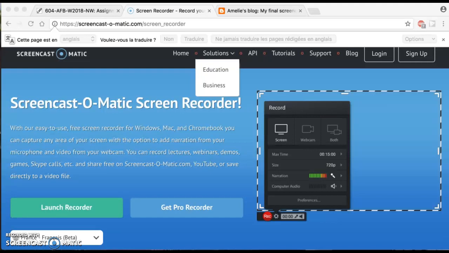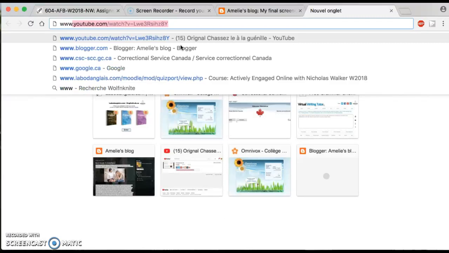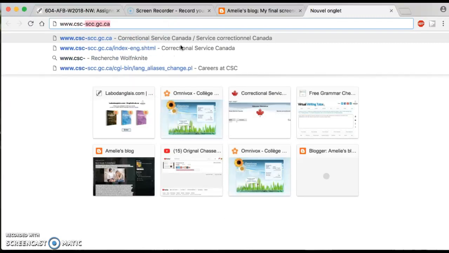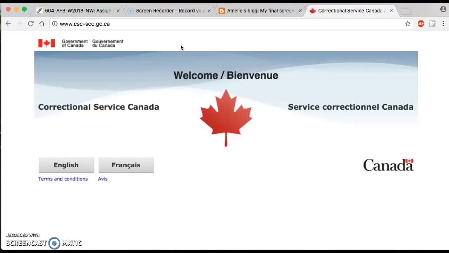So let's look at it. First of all, we have to open a web page and type in the address bar the URL of the website. So here we go. We have to write www.csc-scc.gc.ca and we click enter. So for this course, we will choose the English page.